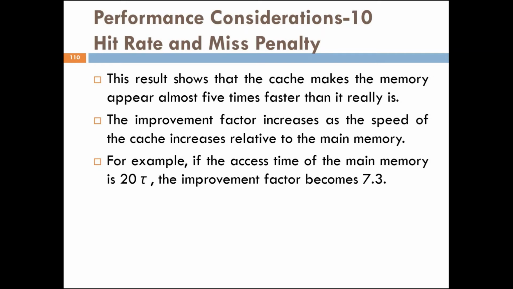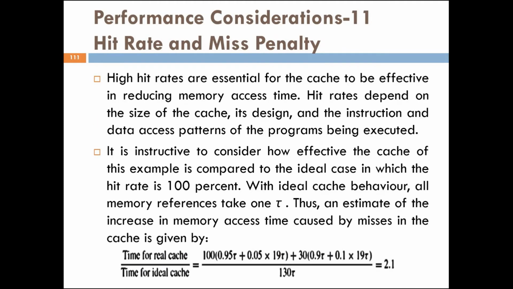So the improvement factor increases as the speed of the cache increases relative to the main memory. For example, if the access time of the main memory is 20 tau, the improvement factor becomes 7.3. So high hit rates are essential for the cache to be effective in reducing memory access time. Hit rates depend on the size of the cache, its design, and the instruction and data access patterns of the program being executed.